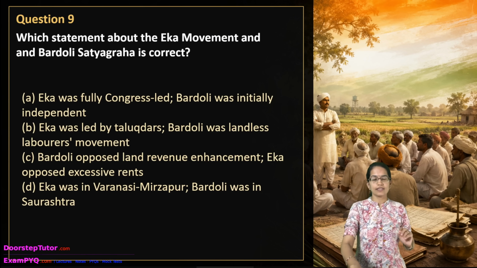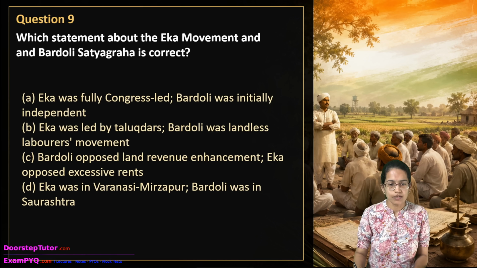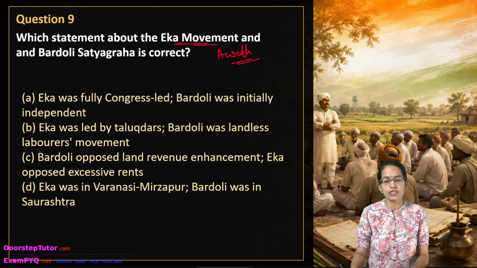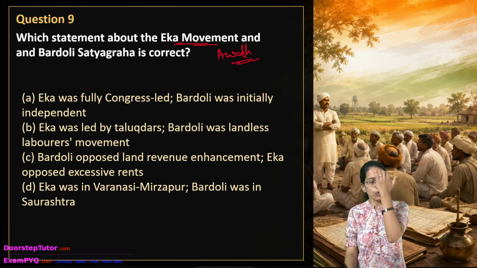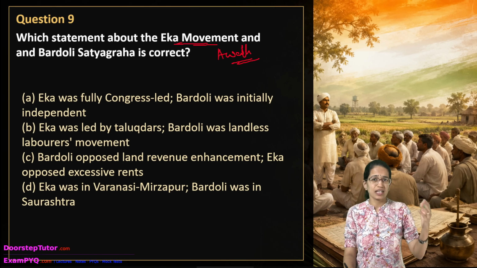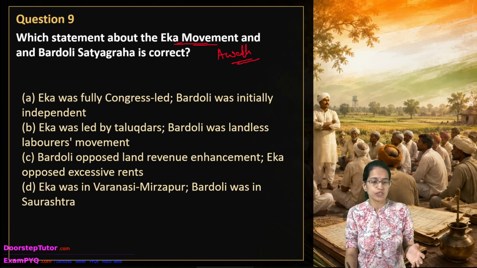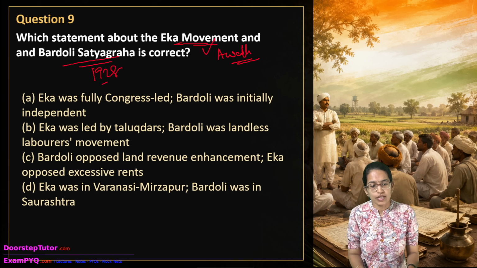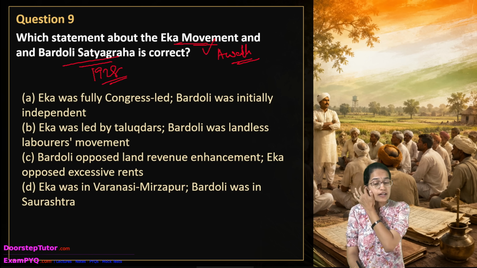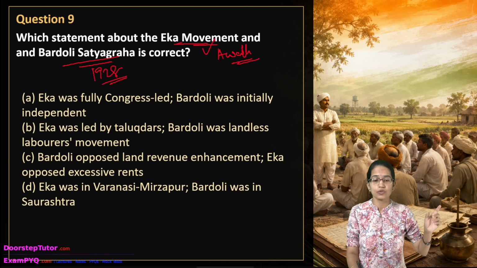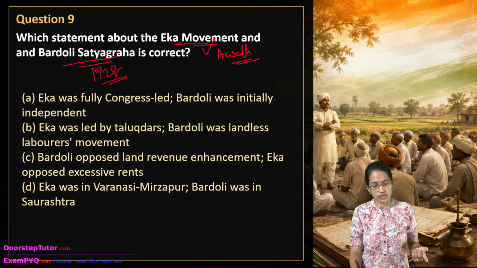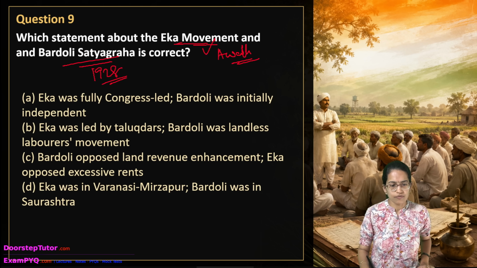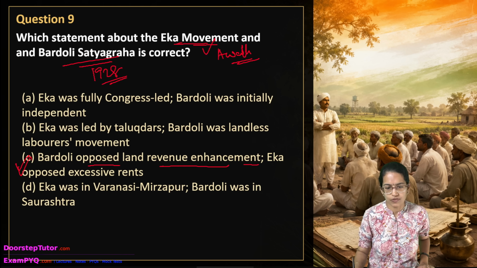The Eka movement and the Bardoli Satyagraha, very important. Eka movement was started in the regions of Awadh, and this was a peasant protest. The most important things were the forced labor, the illegal cess, and the higher rents which were charged. Bardoli Satyagraha 1928 by Sardar Vallabhbhai Patel, again a very important movement, was directed against the increase of the land revenue assessment by the colonial government. So here we would say C is the correct option, where Bardoli opposes the land revenue and Eka opposes the excessive rent.